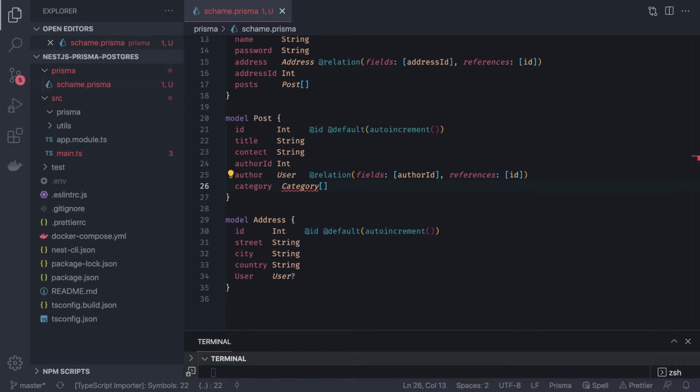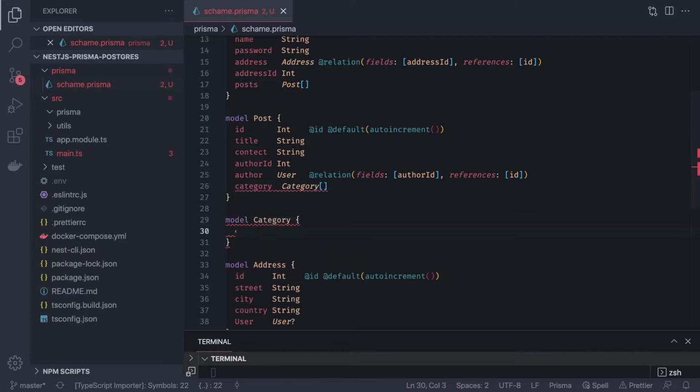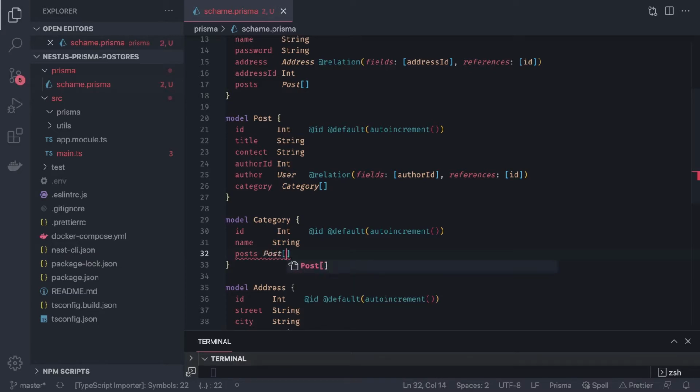So inside categories we are going to define the category, let's define it here, model category, and inside this you will have the id, which is same, and a couple of columns: id, and then a name of the category, let's say technical post, non-technical post, or something like that, and it has the posts. That's it.